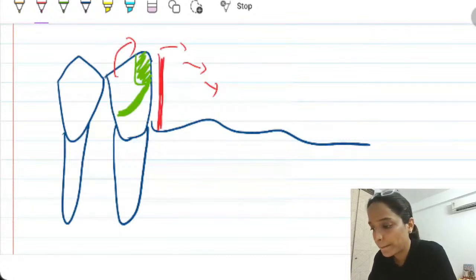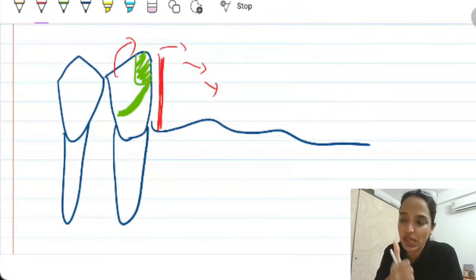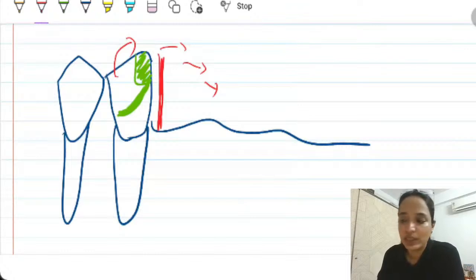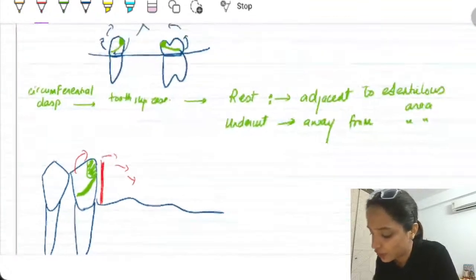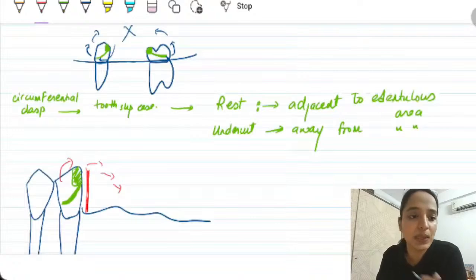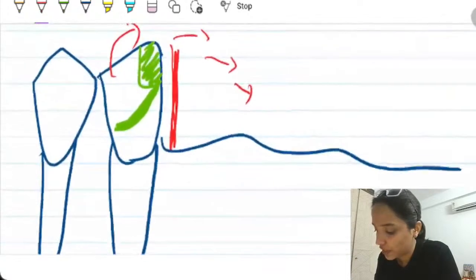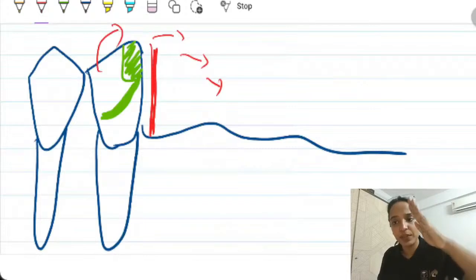Do you all agree with me, students? Yes, no, yes, I think yes, you all should agree with me. Right? So this is the reason that a simple circlet clasp has these rules. These are the rules which I've written in green above for a simple circlet clasp. It cannot be used in a distal extension because of the unbalanced orthodontic forces that will be generated. Eventually, your abutment will start tipping into the edentulous space.